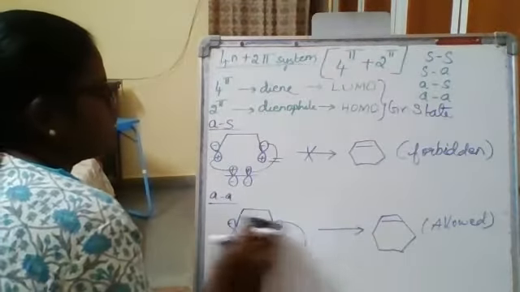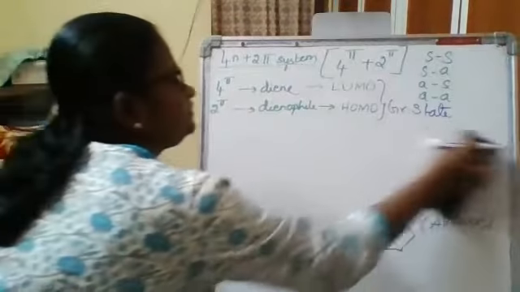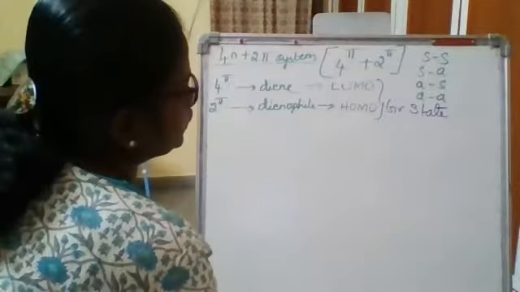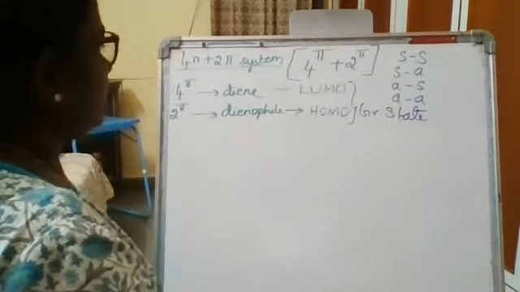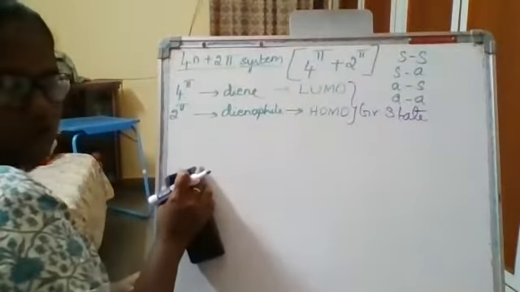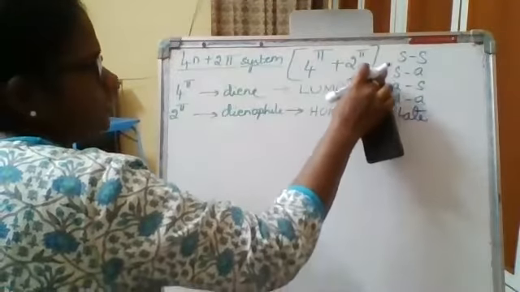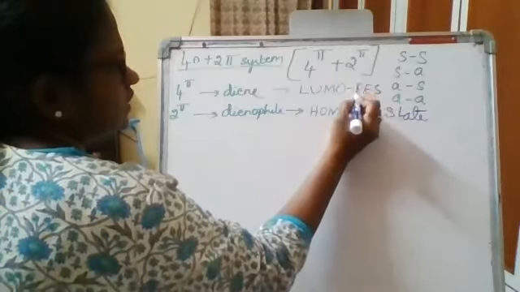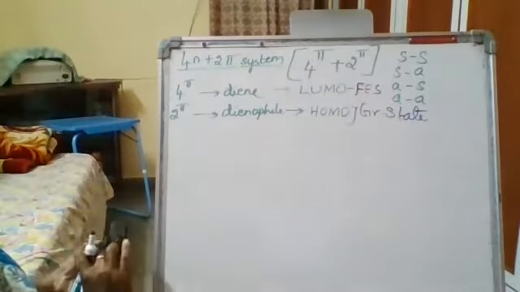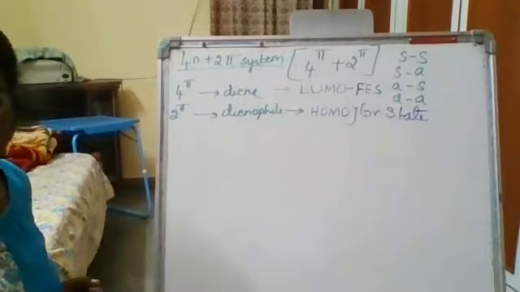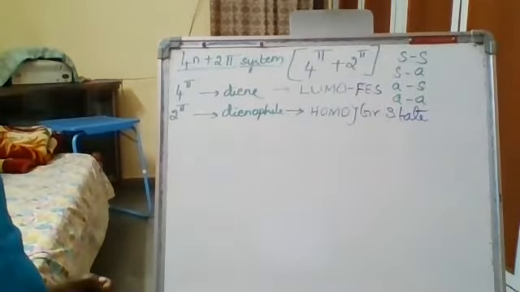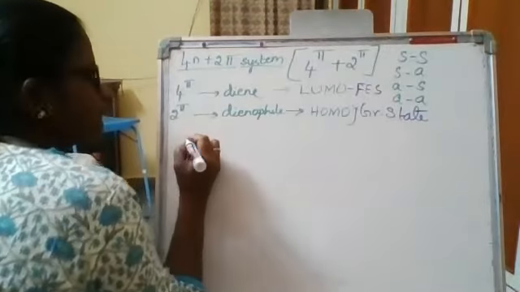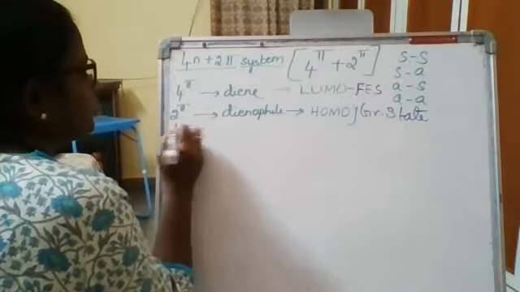Now we'll go to the next condition, that is the photochemical condition. In the photochemical condition, as I told you, when you're considering the HOMO and the LUMO, one should be of the ground state and the other one should be of the first excited state. Now, what is the LUMO of the first excited state of the diene? It will be your psi4. Okay.